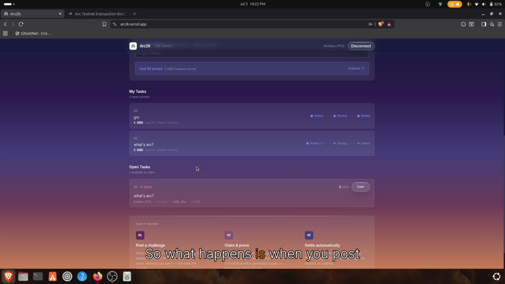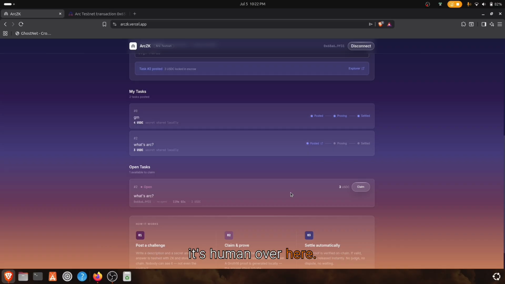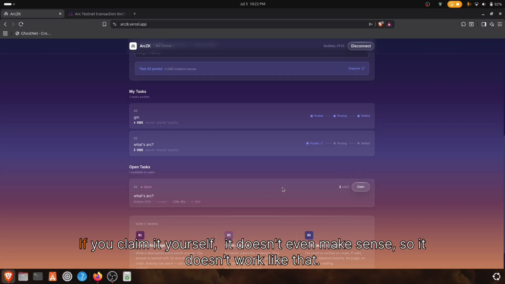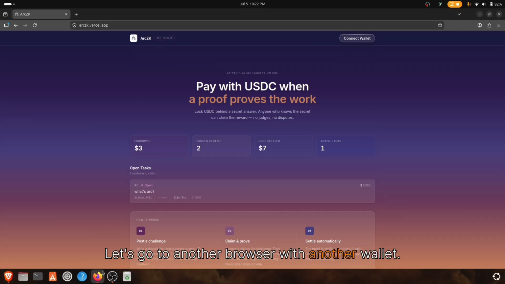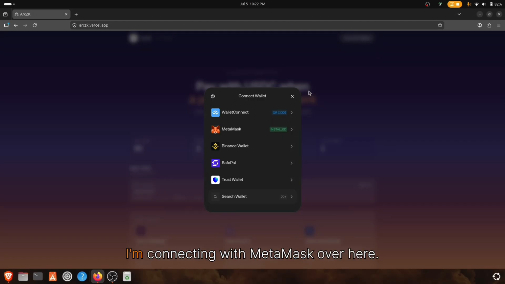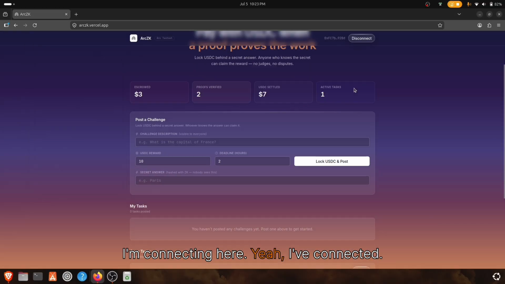So when you post, there'll be something called an open task, where anyone or any agent can claim this. Agent here means a human being. It doesn't have to be an AI agent; here it's a human. With that, you can see claim. If you claim it yourself, it doesn't make sense, so it doesn't work like that. Let's go to another browser with another wallet. Let's connect over there. I'm connecting with MetaMask over here. Yeah, I've connected.